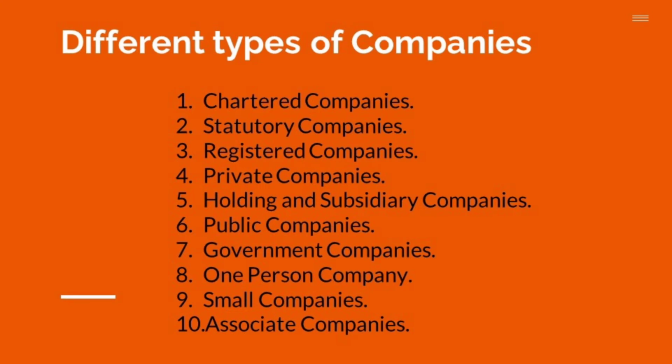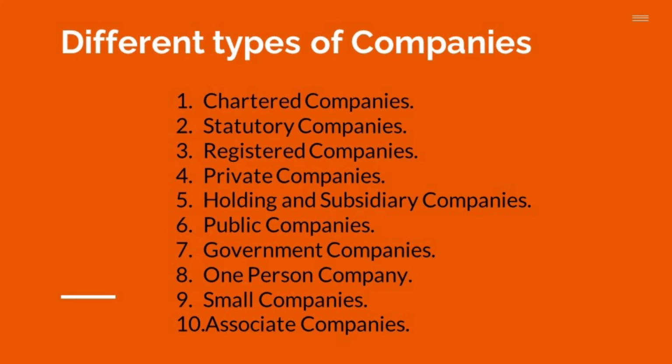A private company is a company which, in its articles of association, puts four restrictive clauses. If you see the articles of association of a private company, you will find these four clauses. If these four clauses are present in any articles of association, it is a private company, and if these four clauses are absent, it is a public company. Let's go into what these four clauses are.